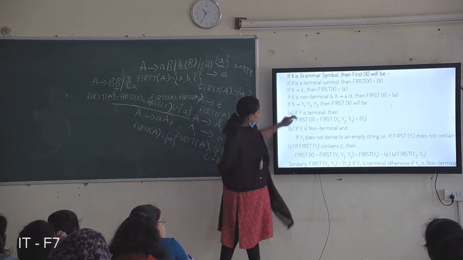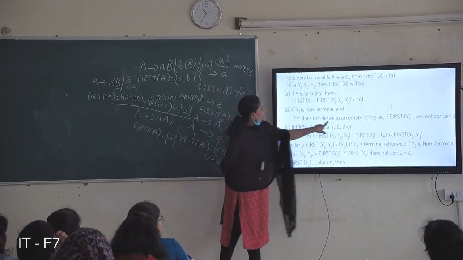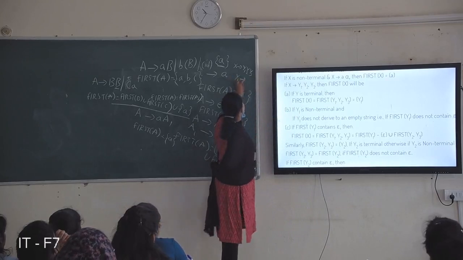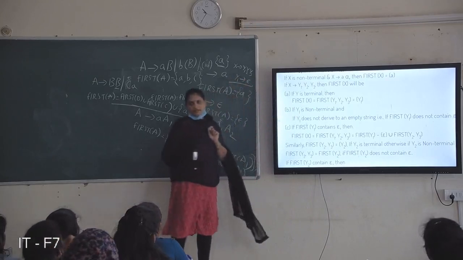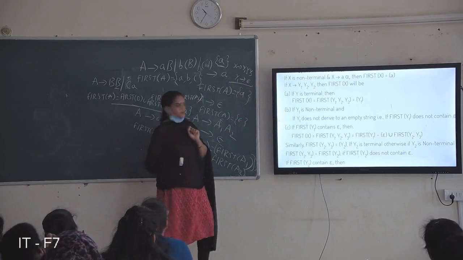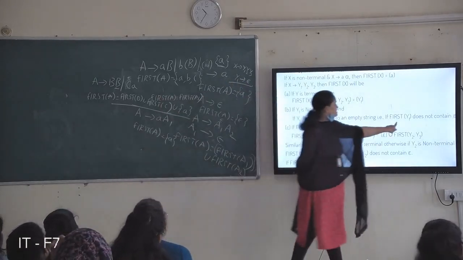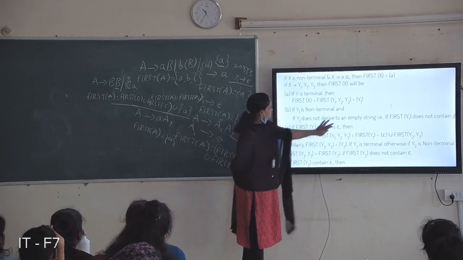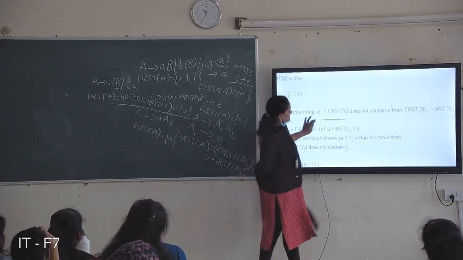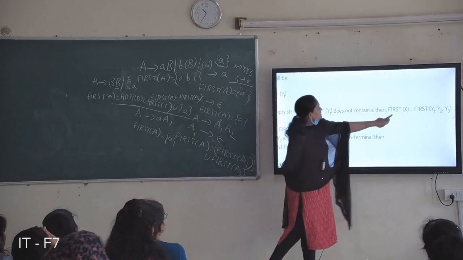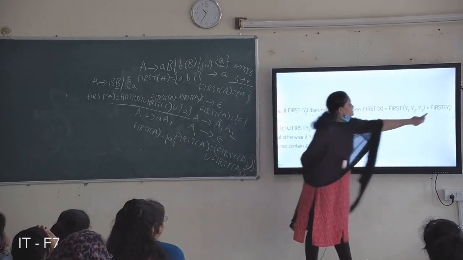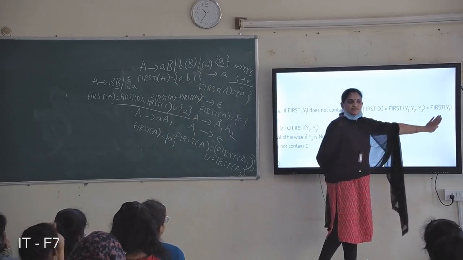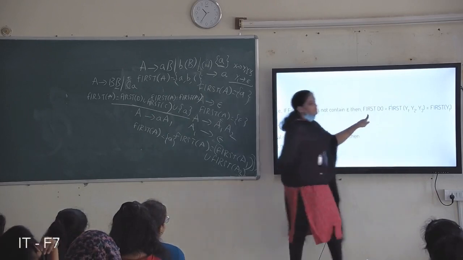Otherwise, if Y1 is a non-terminal and Y1 does not derive an empty string, meaning null, so first of Y1 does not contain null, then first of X becomes first of Y1. Only first of Y1 will be placed in first of X.